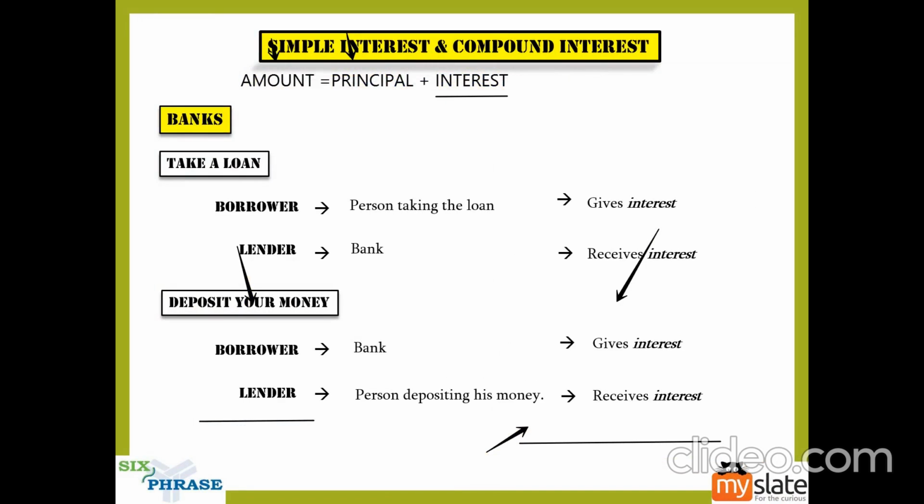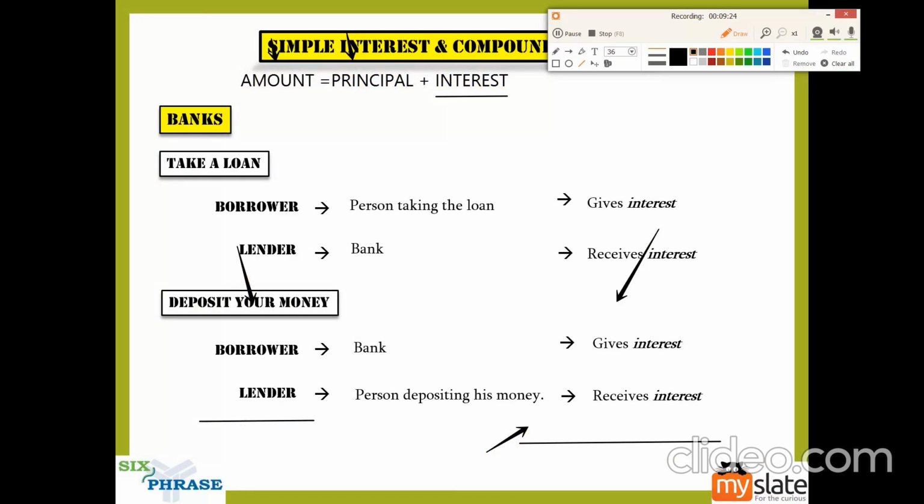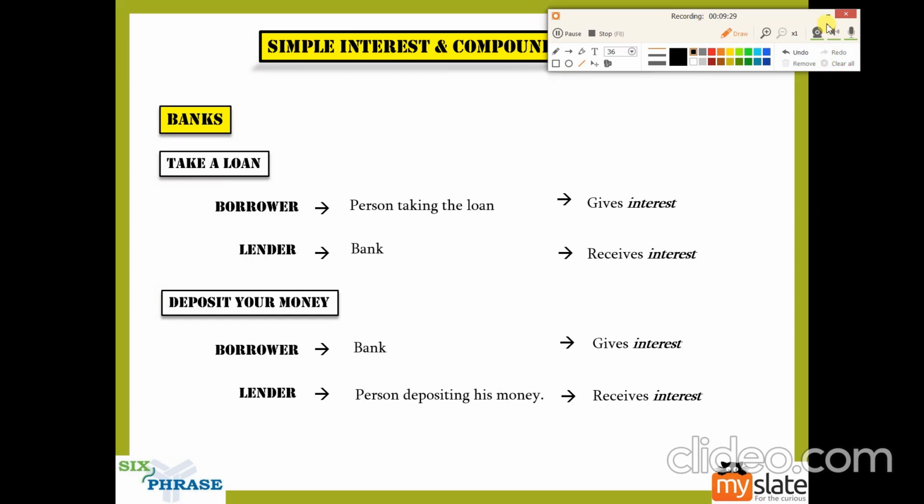Now, just to give you an example of simple interest and compound interest, I'm going to give you a real life example. Just look at this. In banks, you often go to banks. There are two things that happen prominently in banks. Okay. The first thing is taking a loan. The second thing is depositing your money. If you have heard about terms like fixed deposits, it refers to depositing the money. So these are the two major things that happen in a bank.